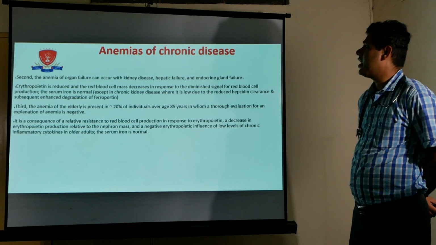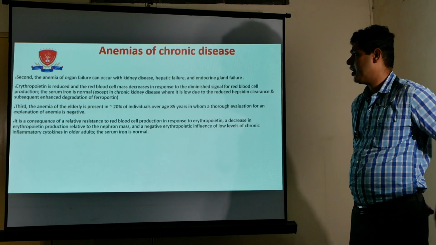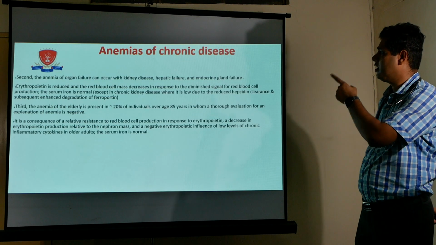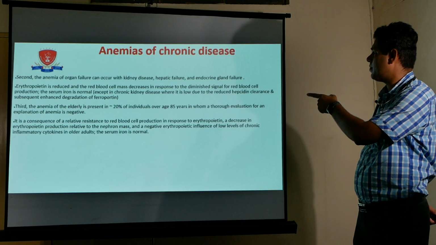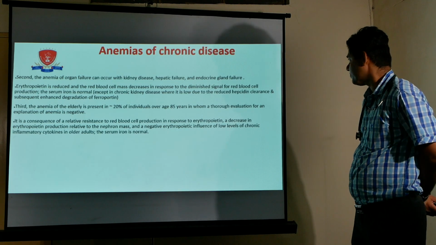Second, the anemia of organ failure can occur with kidney disease, hepatic failure, and endocrine disease. Erythropoietin is reduced. The main important pathophysiology is reduced erythropoietin. So erythropoietin is reduced with reduced red blood cell mass, a decreased response to the diminished signal for red blood cell production, and the serum iron is normal.